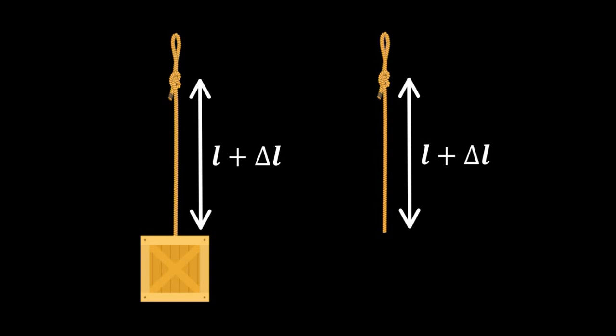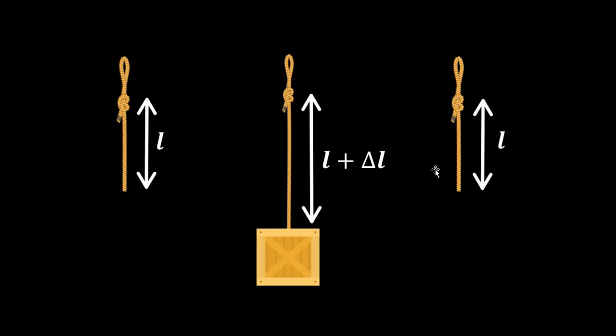So the maximum weight of the box which the string can withstand and return back to its original length without undergoing deformation, that is called the elastic limit. Okay, now once the stress goes beyond the elastic limit, deformation becomes permanent. The body cannot regain its original shape and size.